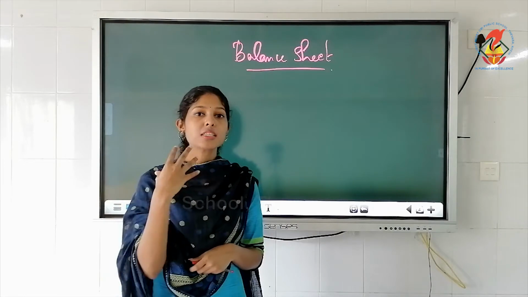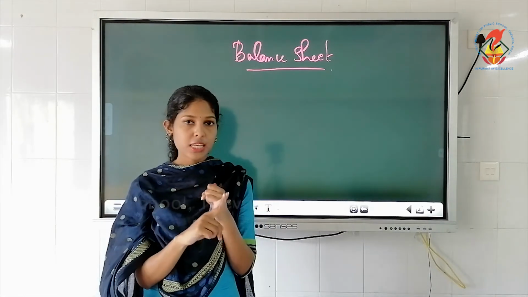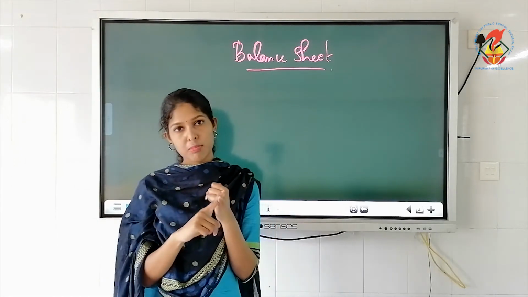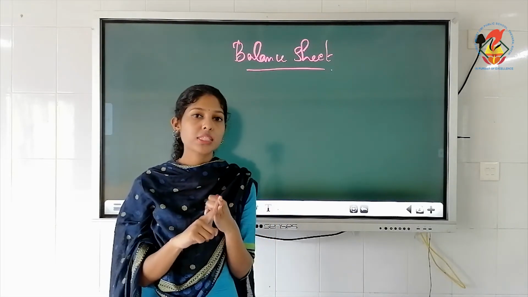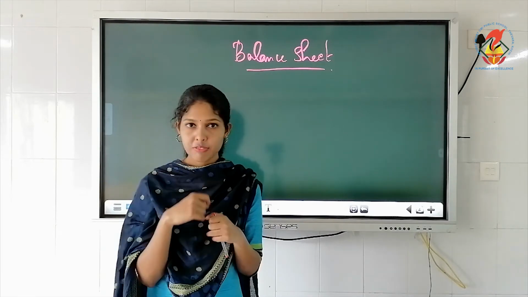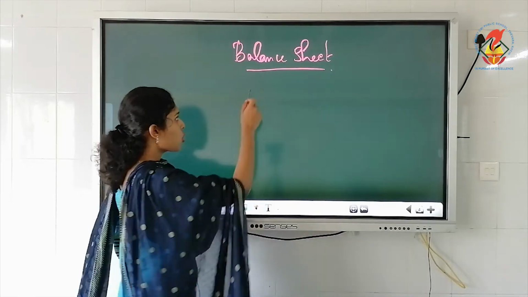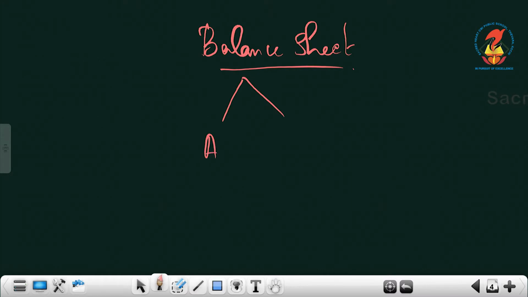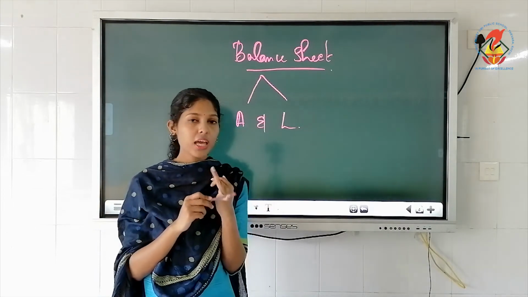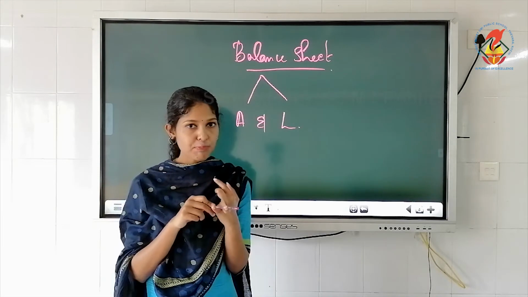Balance sheet is also known as position statement, because it shows the financial position. How is it showing the financial position? It shows the balances of assets and liabilities. So this is the meaning of balance sheet. It is a position statement and it shows the financial position.